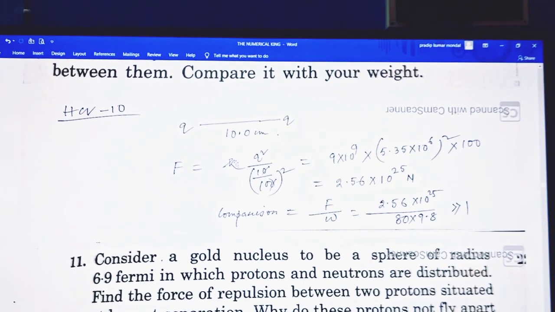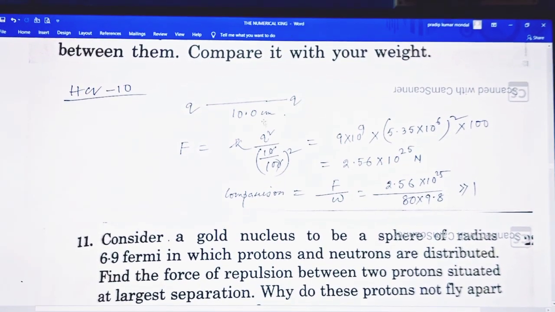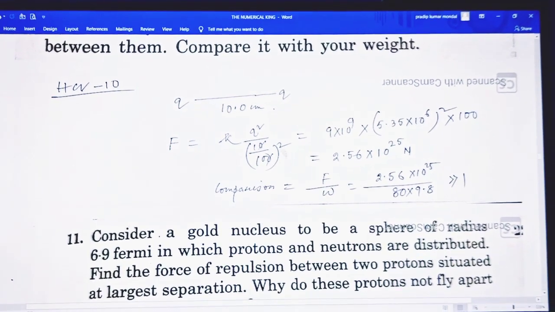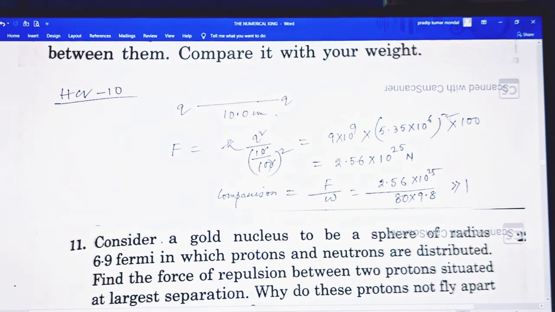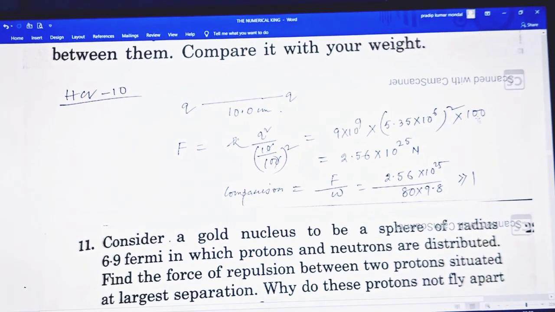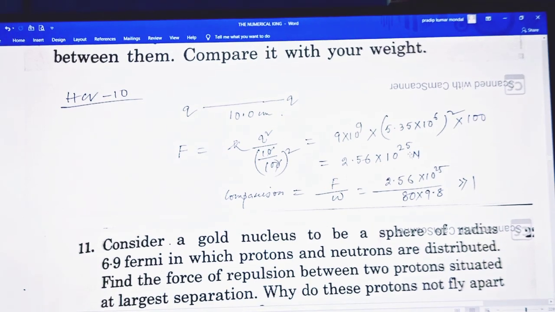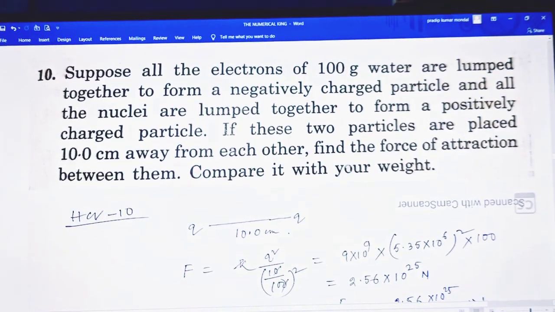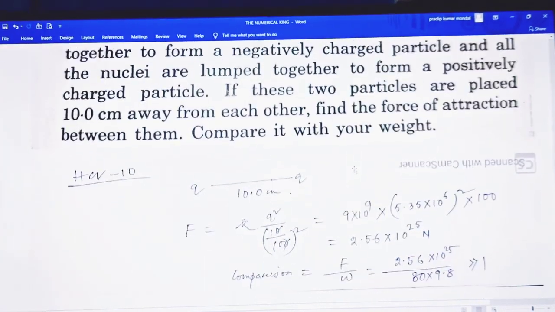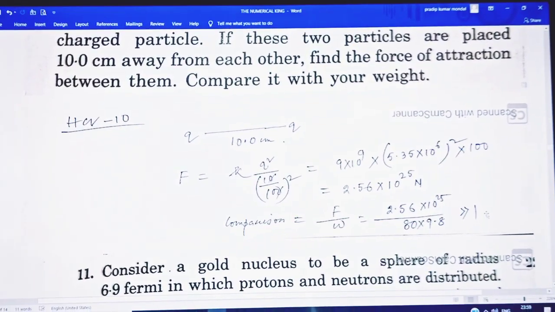So this is the plus and this is the minus charge. The attractive force F equals k q square by r square, with 10 by 100 being 10 centimeters, so 9 into 10 to the 9 into 5.35 into 10 to the 6 square, divided by (10 by 100) square, giving 2.56 into 10 to the 25. So compare it with your weight, because you have to know that this Coulombic force is much greater.